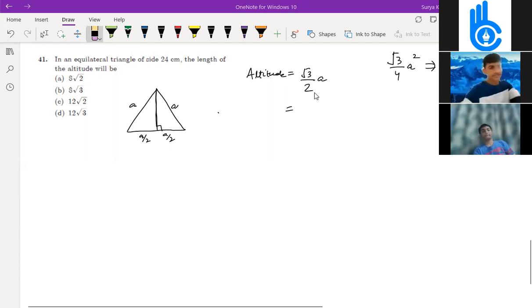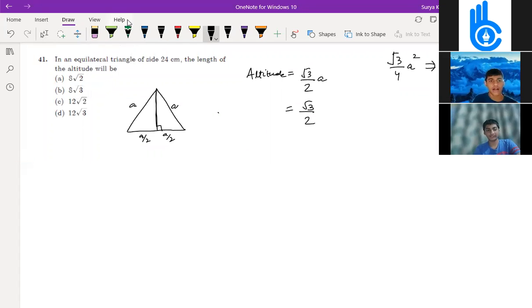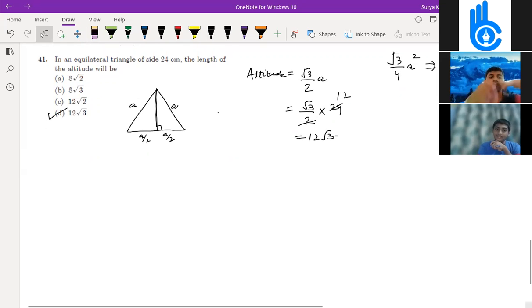So altitude is root 3 by 2a, root 3 divided by 2 times a. How can we forget the small things, Praharshan? Sir, I was thinking it was something else. I was taking it as 2a, so I took it as a and I got root 3a. Okay, fine.